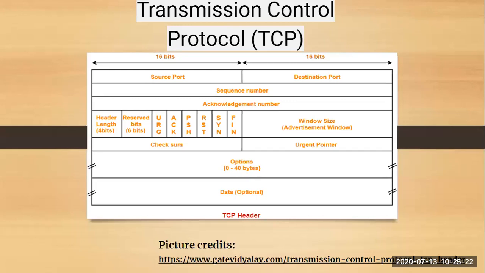Next is your options. The option field is 0 to 40 bytes. It is used for several purposes. It can be used for padding, for timestamp, and at times it is also used for window size extension. Last is data, which is optional. If you want to add any more data to the TCP header, you can use this. Together, this is your TCP header. You are expected to draw this diagram when you get a question on TCP, that is, Transmission Control Protocol.